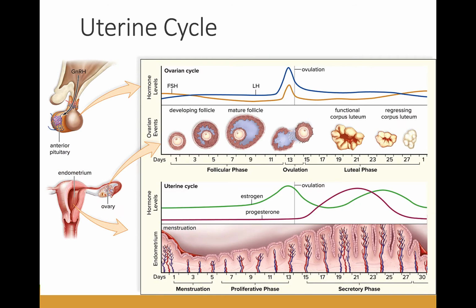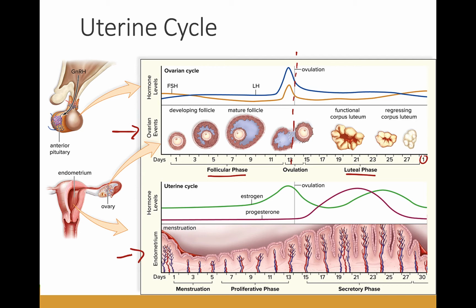The ovarian cycle is described in 2 phases. The first half, as the follicle and oocyte develop, is called the follicular phase. After ovulation occurs and the corpus luteum is present, it is called the luteal phase. By the end of the luteal phase, a new follicle has started to develop and will begin the development of the next follicular phase. The uterus also undergoes a cycle called the uterine cycle in response to the hormones in the body.